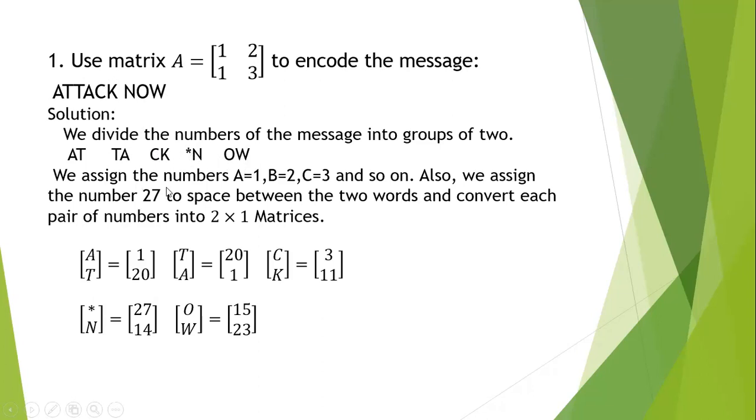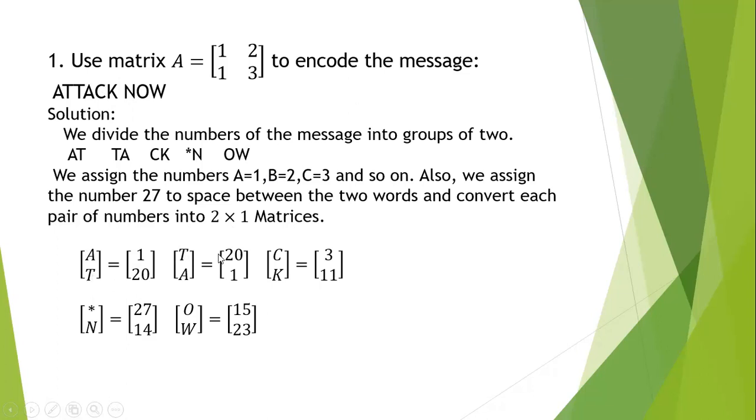Then we assign the number A equal to 1, B equal to 2, C equal to 3, and so on, Z equal to 26. Also, we assign the number 27 to the space between the two words. Here, attack space now. Therefore, we can put 27 for the empty space and convert each pair of numbers into 2 cross 1 matrices. This is a 2 cross 1 matrix, 2 rows, 1 column. AT: for A, we assign the number 1, and for T, the number 20.